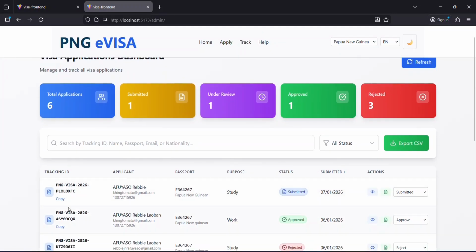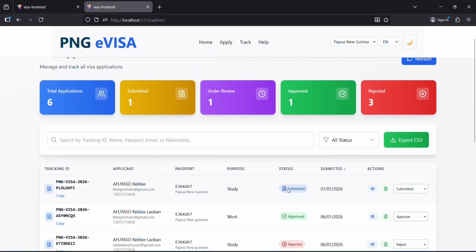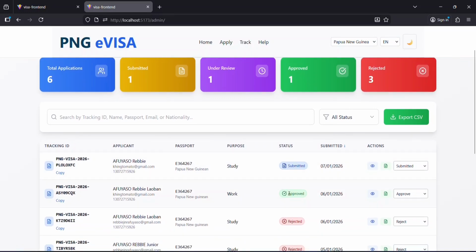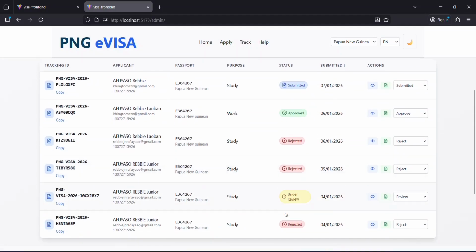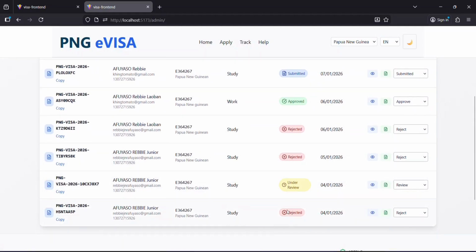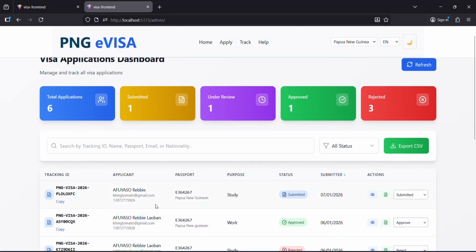There are a total of 6 applications, and the first one is the one that I just recently submitted, a few minutes ago. This is the first one. As you see, the status is submitted. We also have others that are approved and others that are rejected. Some are under review, but the recent one that I just submitted has the status submitted.